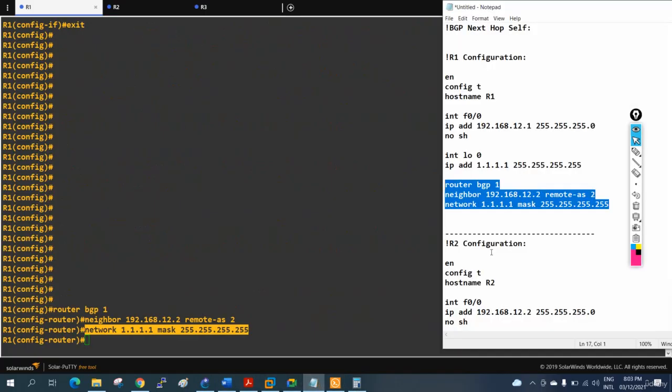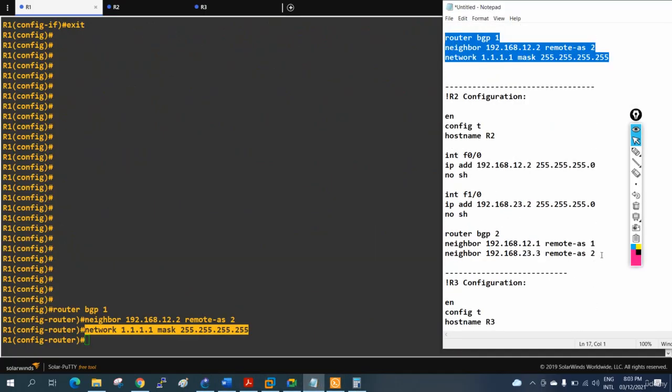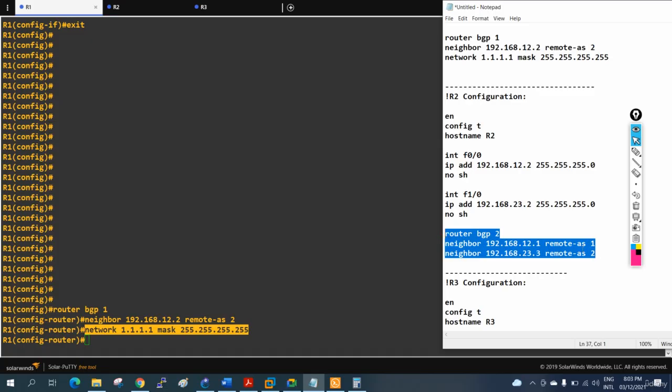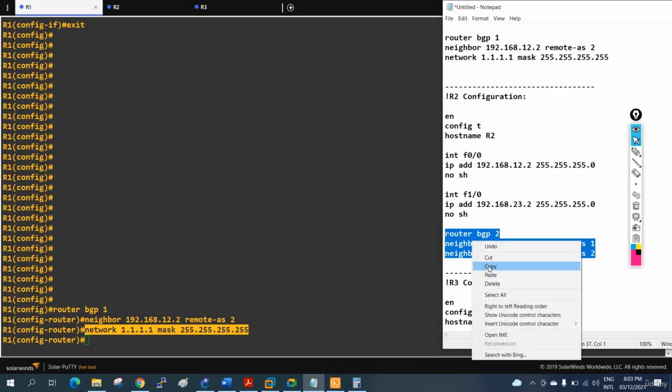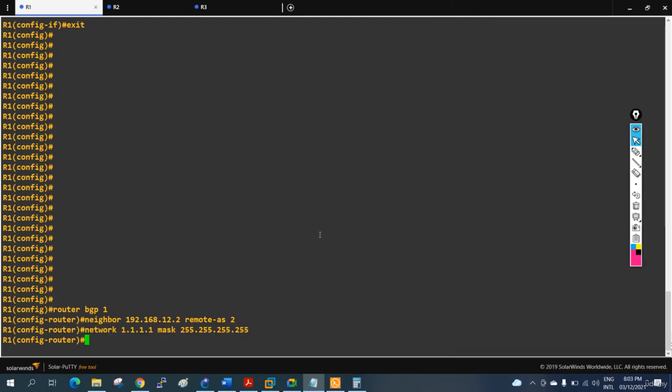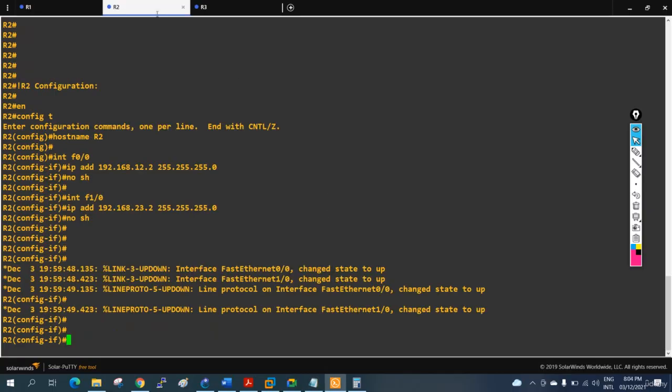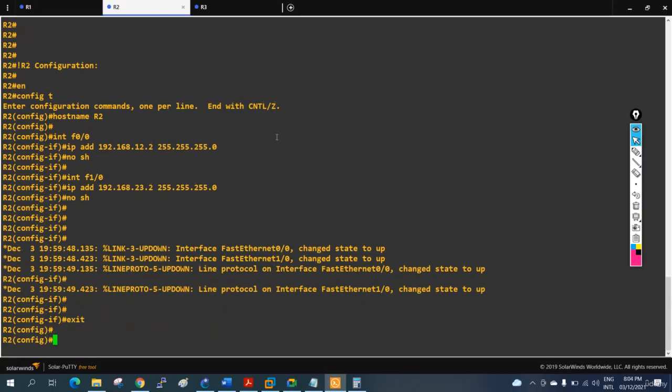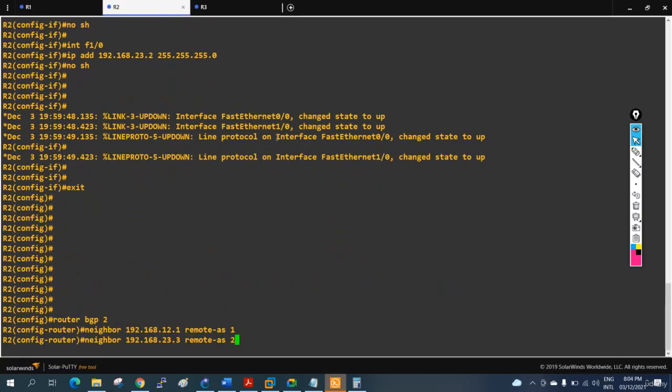Now I will copy R2. R2 has two neighbors. One is eBGP, because this is 2 and this is 1. If both are the same, then it is iBGP. So one neighbor is eBGP and one neighbor is iBGP. I will copy this, exit, go to R2, exit, and paste this here.